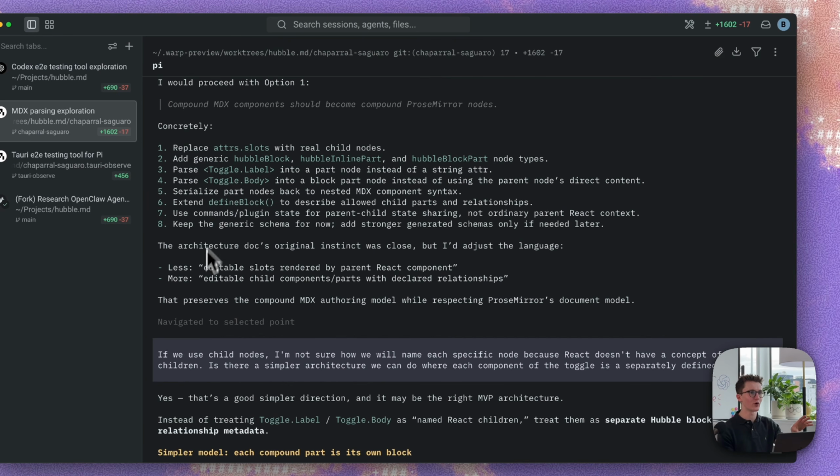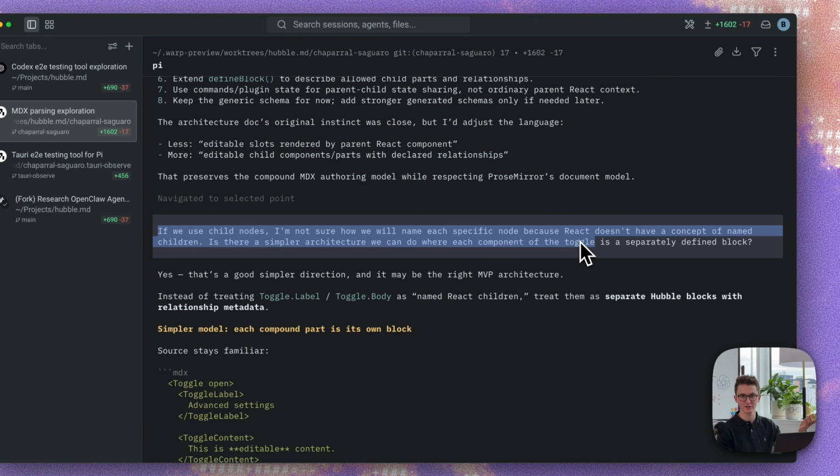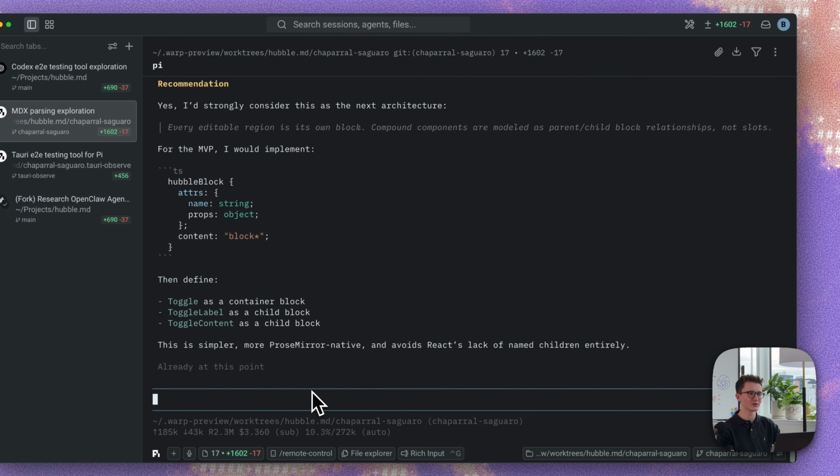And here I decided to roll back to the agent's response to that architecture doc and describe a new direction that I want to go down. And then you can just continue on with the agent from this point.